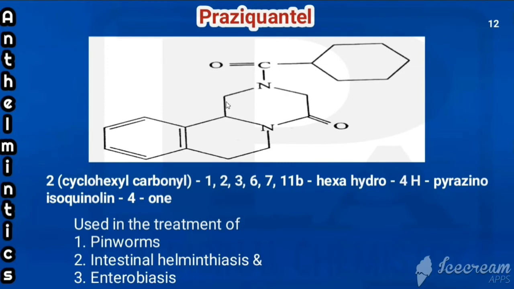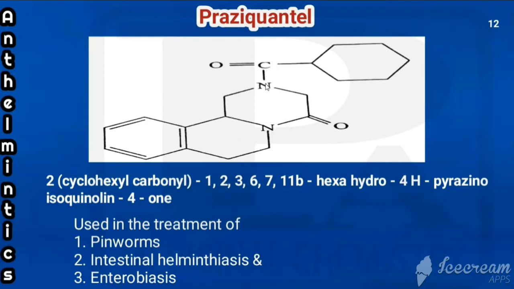That's why 1, 2, 3, 6, 7, 11B hexahydro. If a double bond O is not there, that can be called H, I mean 4H. So 4H pyrazinoisoquinoline. So that is the parent for this one. So what is the parent? Hexahydropyrazinoisoquinoline is the parent for praziquantel.